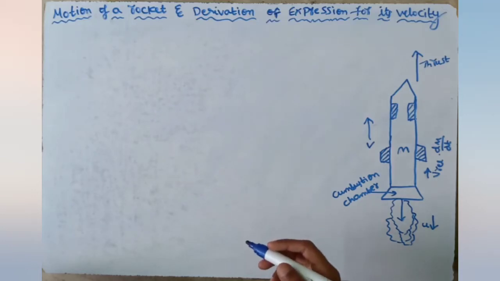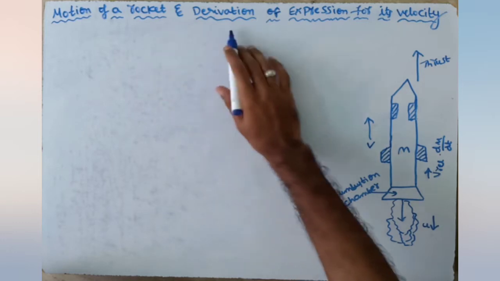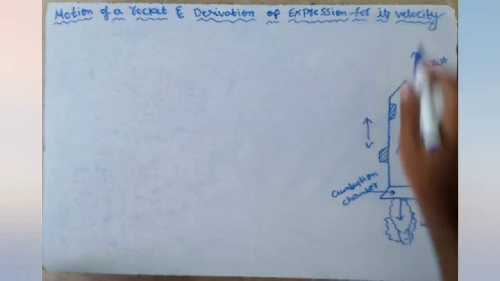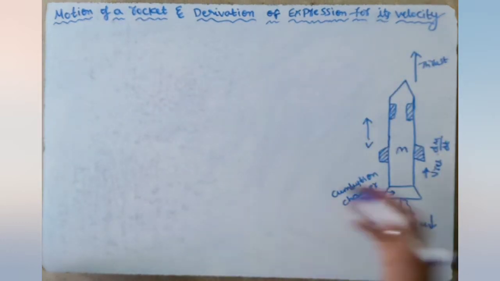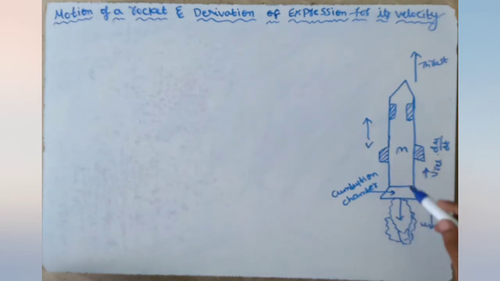Good morning, students. Today we are going to learn the motion of a rocket and the derivation of the expression for its velocity. This is a rocket having mass m and traveling with velocity v.